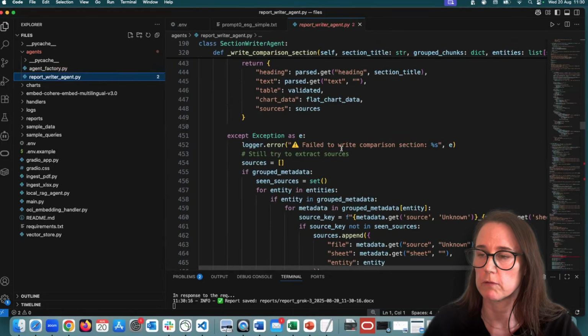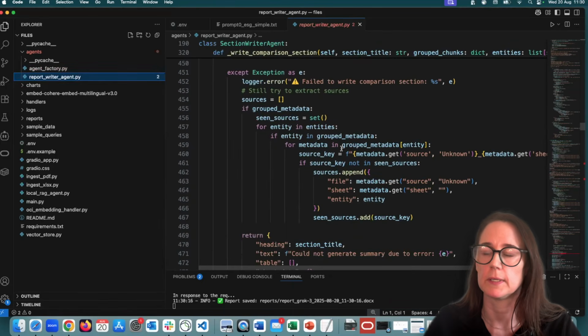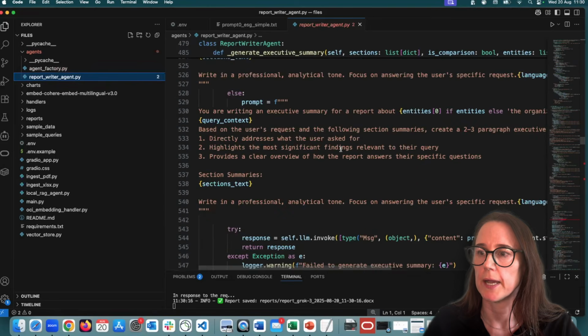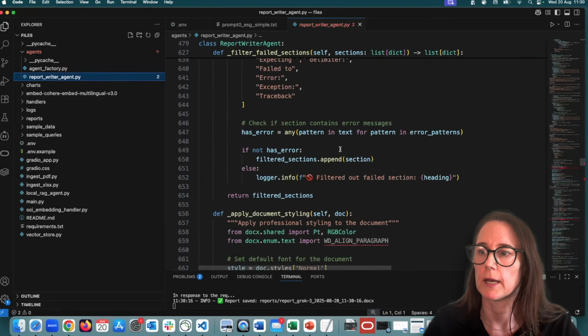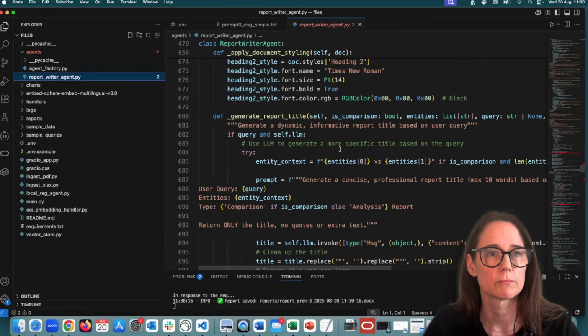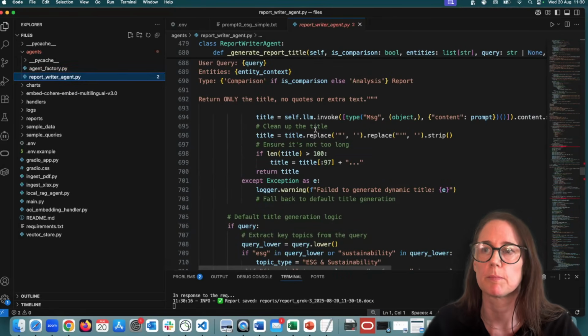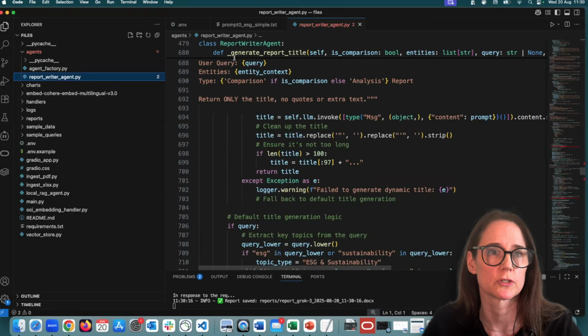Then the report writer agent gets the information from each section, and using Python libraries, it will create graphs and create tables. So this is to give it the nice polished professional structure at the end.